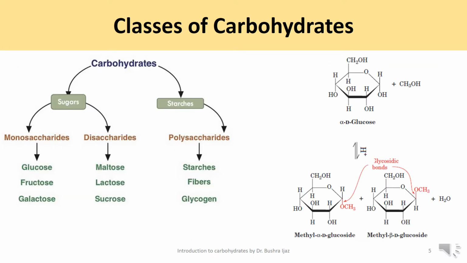Here are the three major classes of carbohydrates: monosaccharides, oligosaccharides, and polysaccharides. The word saccharide is derived from the Greek word saccharon, which means sugar. Monosaccharides, or simple sugars, consist of a single polyhydroxyaldehyde or ketone unit, like I told you in the previous slide. The most abundant monosaccharide in nature is the six-carbon sugar D-glucose, which is also sometimes called dextrose. Monosaccharides of more than 4 carbons tend to have a cyclic structure.